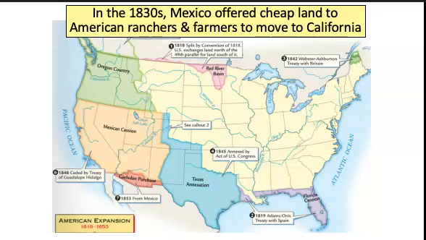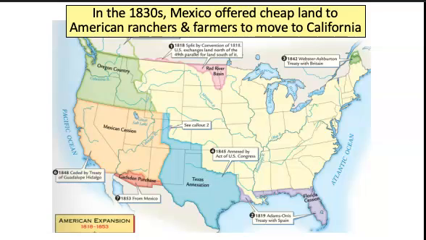Now, our next issue with the expansion of slavery has to do with the state of California. So let's go back to just a little bit of historical context here. In the 1830s, Mexico had offered cheap land to American ranchers and farmers to move to California. They had also done this in Texas, and this had led to Texas independence.